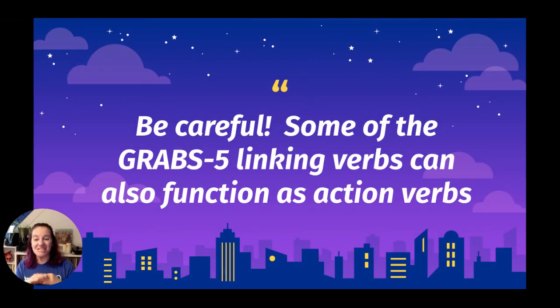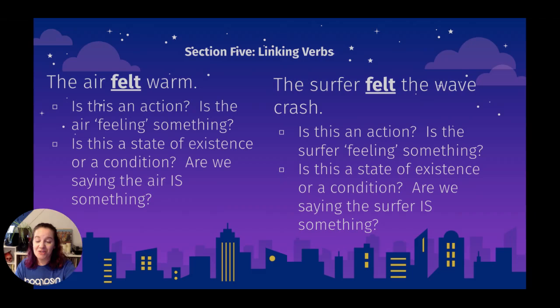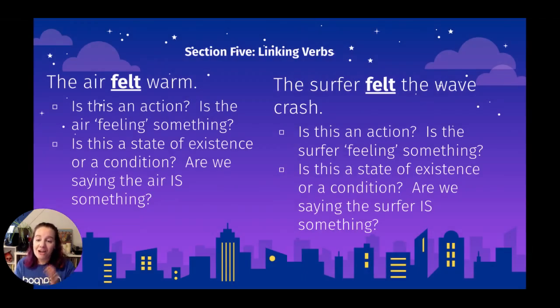Now, this is where you can run into some trouble. Some of the Grab's 5 linking verbs, grows, remains, appears, becomes, seems, and your 5 sense verbs can also function as actions. And so if you're not sure from just the sentence itself whether it's working as an action or a linking verb, there are a couple tricks that you can try to make that easier. So if we say "the air felt warm," some of you might go, that's obviously a linking verb. I don't know why anyone would think that's an action, but felt can be an action. You can physically feel something. You can put your hand out, you can touch it, and you can feel it.